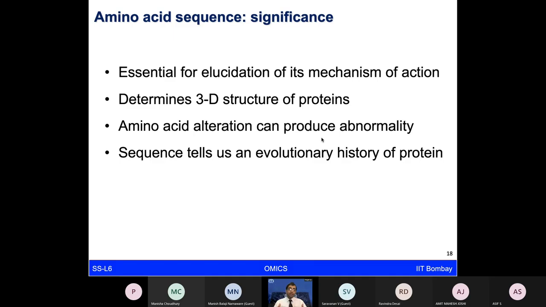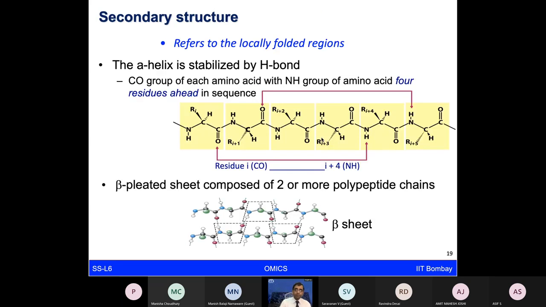And if you start analyzing the primary amino acid sequences using bioinformatic tools, you'll be surprised to see how much you can understand about the evolution of that protein or of the different organisms these proteins belong to. So a lot of information at the amino acid sequence level could be very powerful, providing information not only for looking at the 3-dimensional structure, but also giving us the disease aspect as well as the evolutionary history.